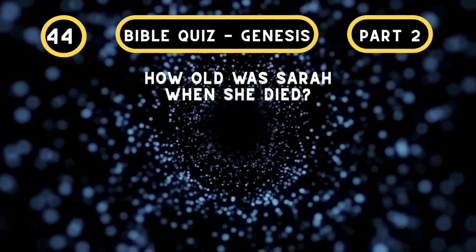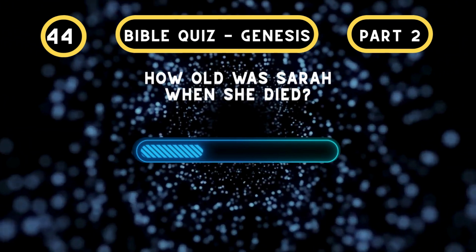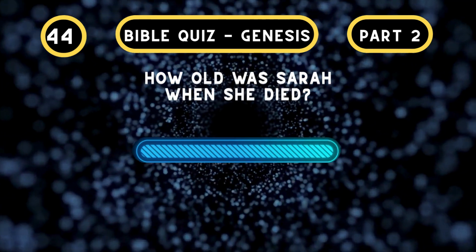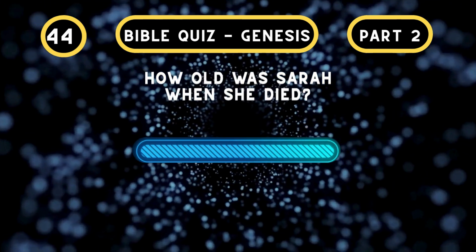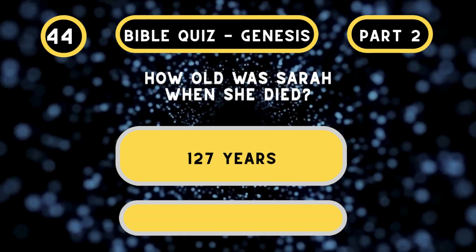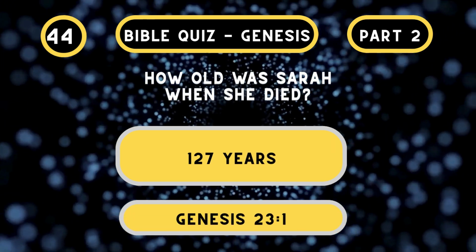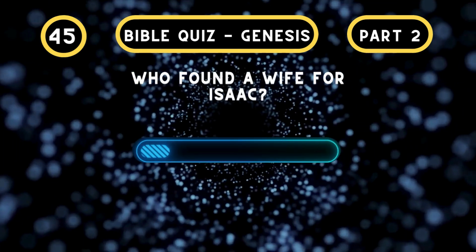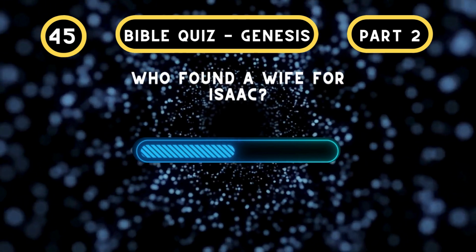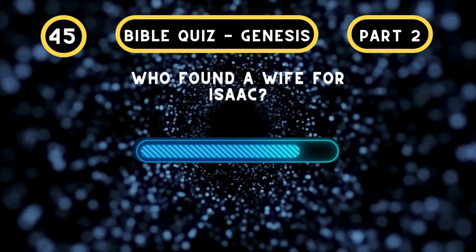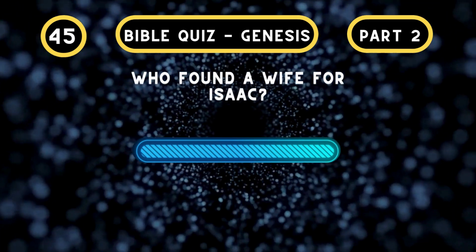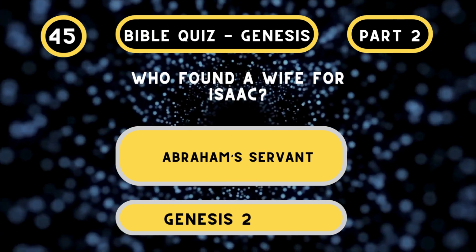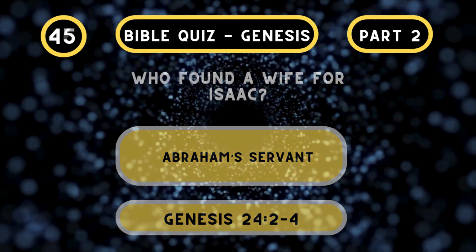How old was Sarah when she died? 127 years. Genesis chapter 23, verse 1. Who found a wife for Isaac? Abraham's servant. Genesis chapter 24, verses 2 to 4.